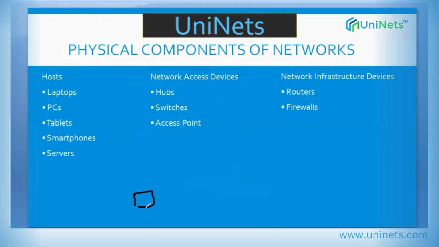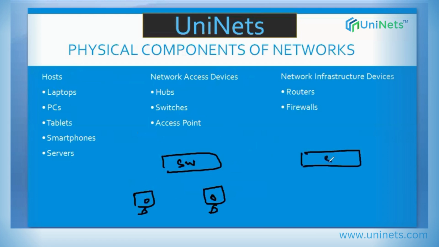See, basically your connectivity will be like this. I have a server here. Usually, this is layer 1, where your hosts will be sitting, and in order to interconnect these hosts together, you will use a device.